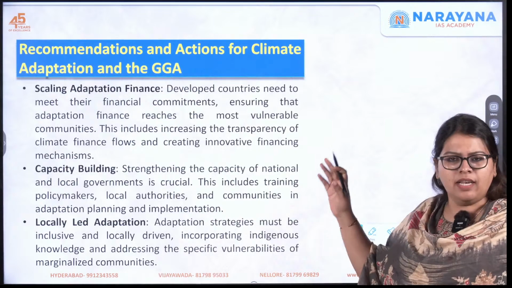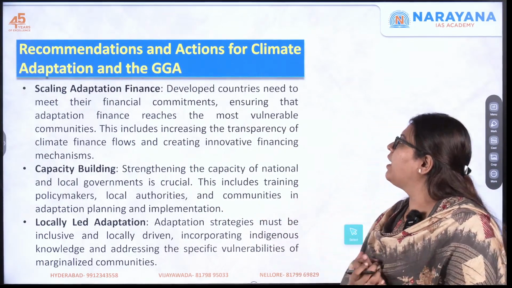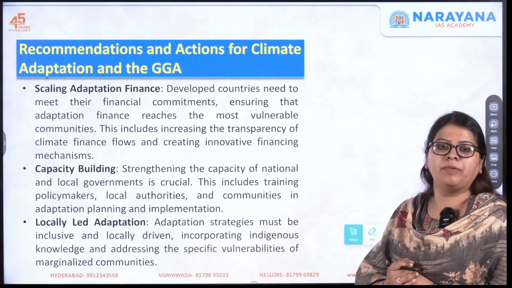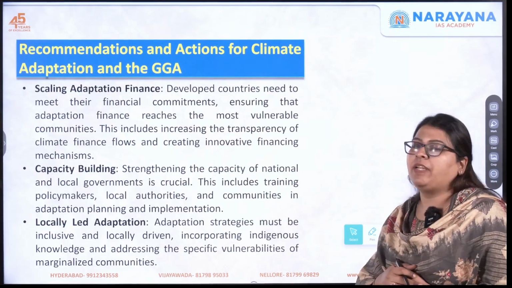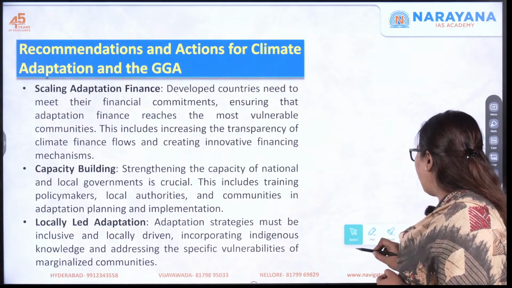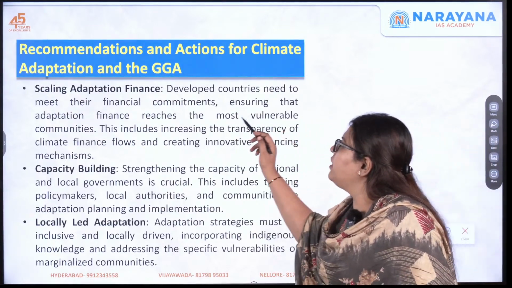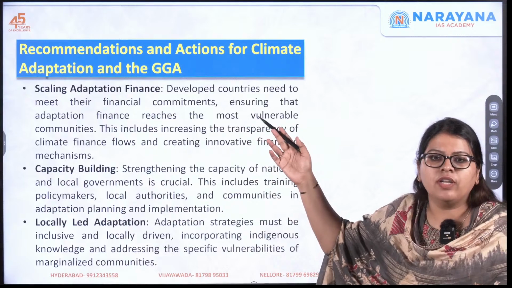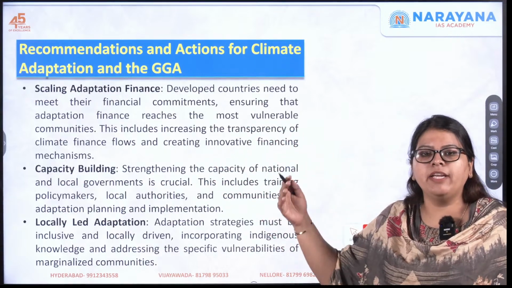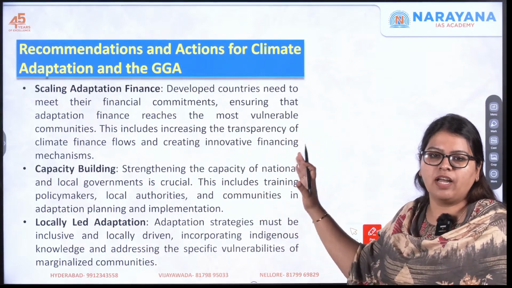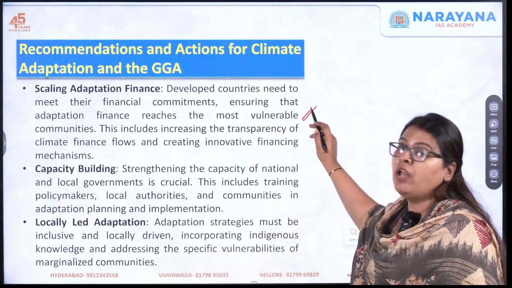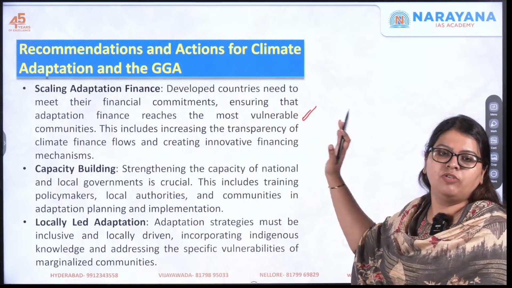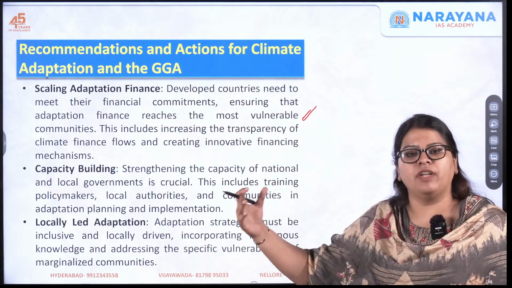Now, this is the last part of this article. What are the recommendations and actions for climate adaptation and the GGA? The first one is talking about adaptation finance, where they say that the developed countries need to meet their financial commitments, and they need to make sure that this particular finance reaches the most vulnerable communities. So this is what they need to know. Also, there has to be extreme transparency in how this climate finance flows.